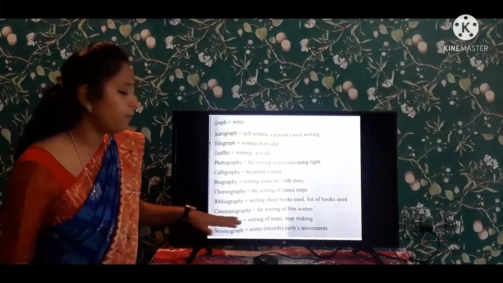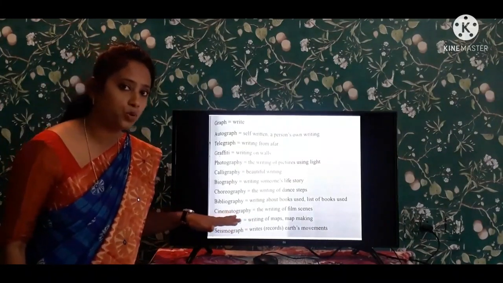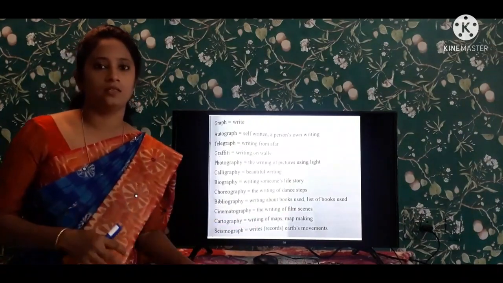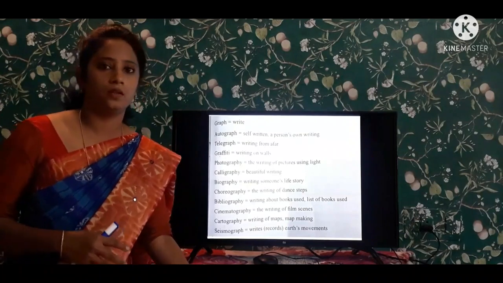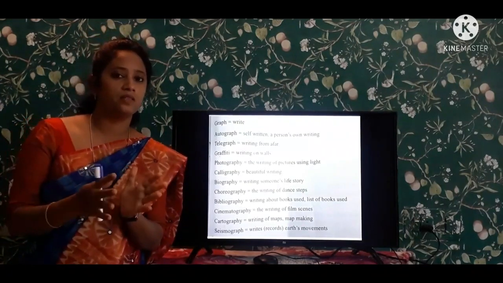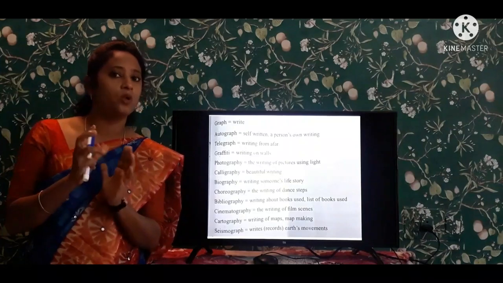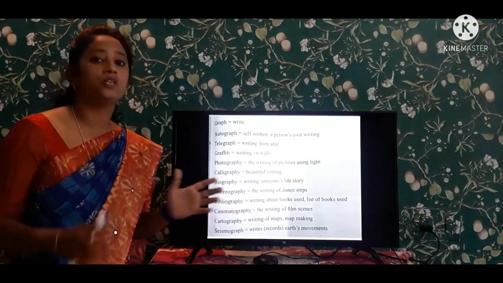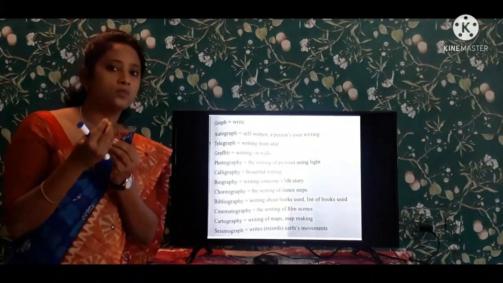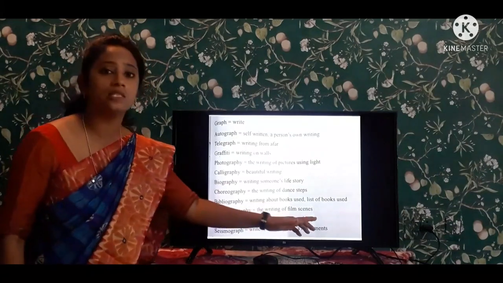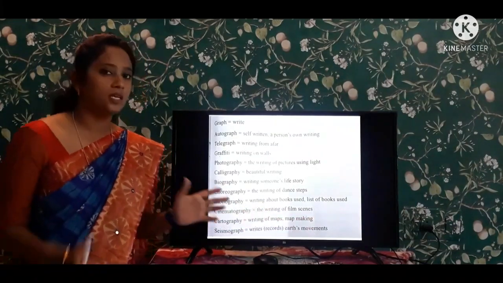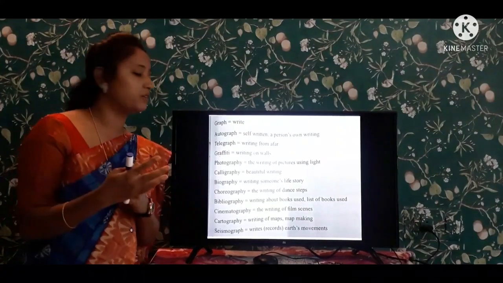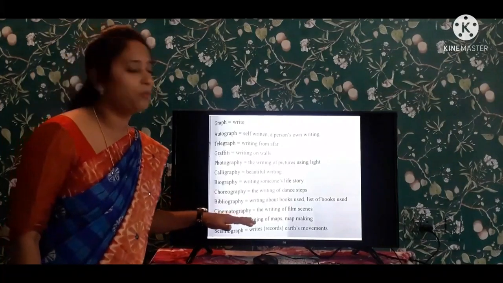Next, cinematography. What is the cinematography? The writing of film scenes. The directors, there are many people, they write scenes in the cinemas. Small scripts, small short stories. These are all the cinematography, who is writing small film scenes. Writing small scenes, so short stories. The big film industry also has this cinematography.